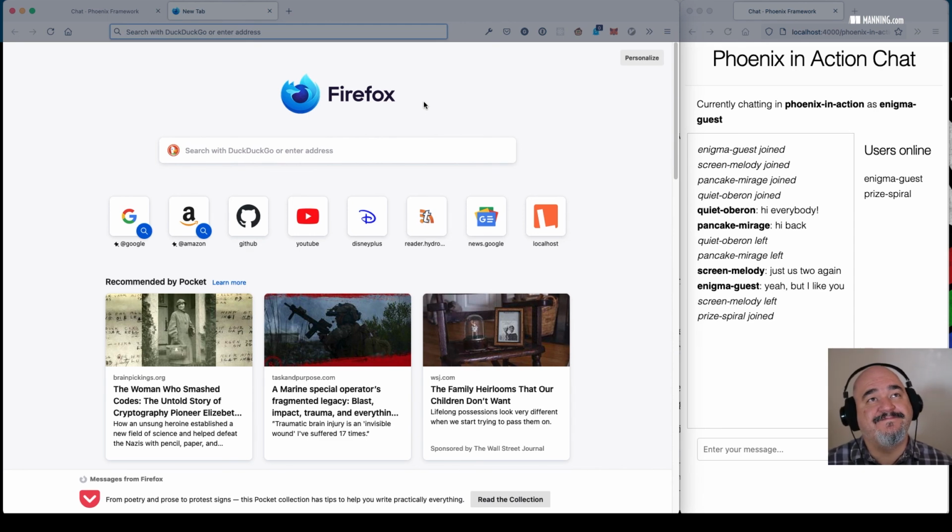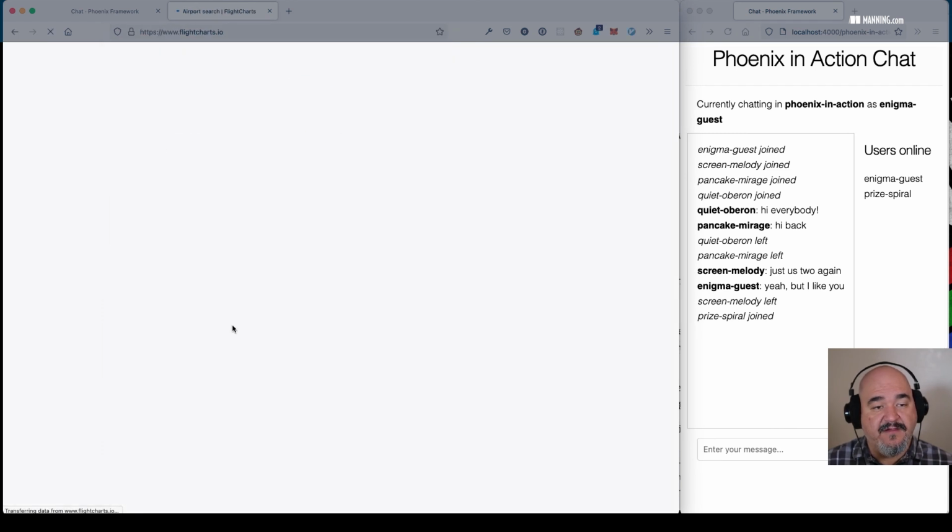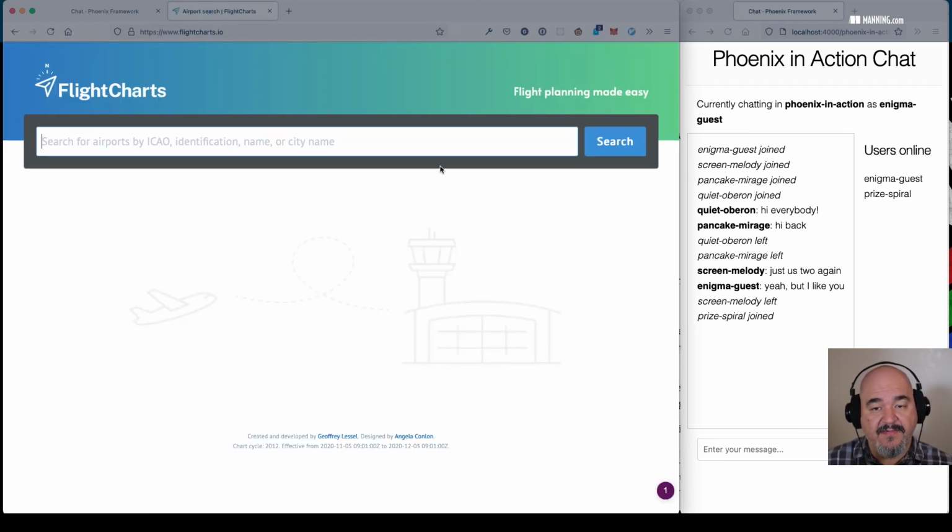Oh dang, I forgot the name of it. That tells you how long it's been since I've looked at it. Is it Flightcharts Io? So I'm a pilot, but I also do a lot of sim flying. And I wanted an easy way to search for airports and find flight charts for it from the FAA.